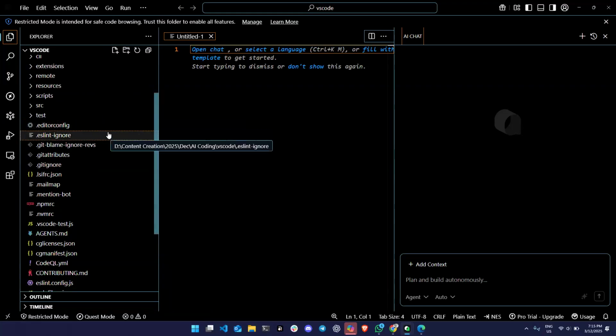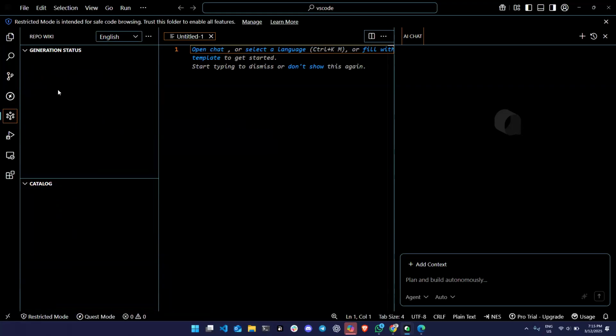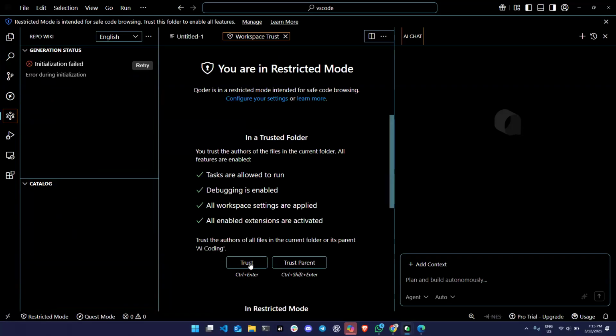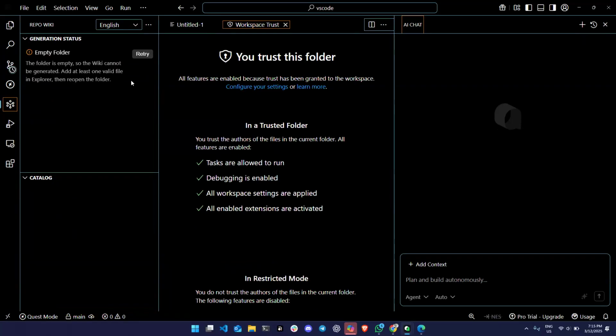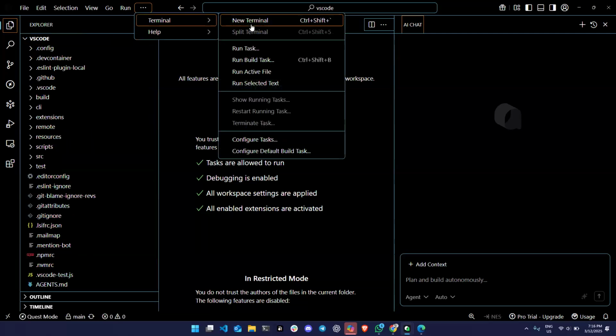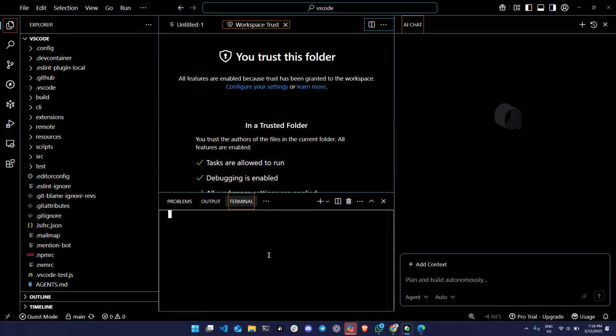So this is the VS Code code base, right? I will click here on Repo Wiki, and I will click generate. It will take time because it will read all the files and send them to some other place. Oh, this is empty. Okay, maybe because I chose not to trust, right? So let's trust this. Now I believe I can try again. Okay, now I'm again in a. Let me just confirm if I'm in the correct folder.